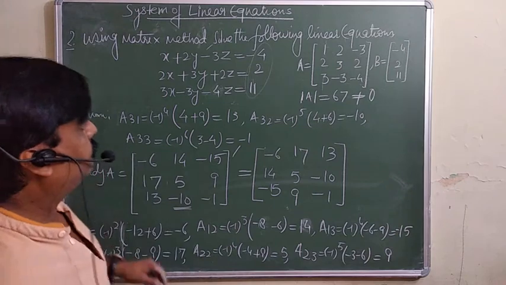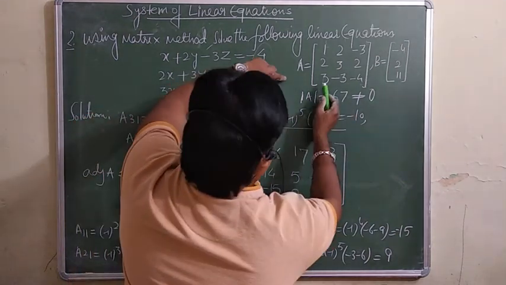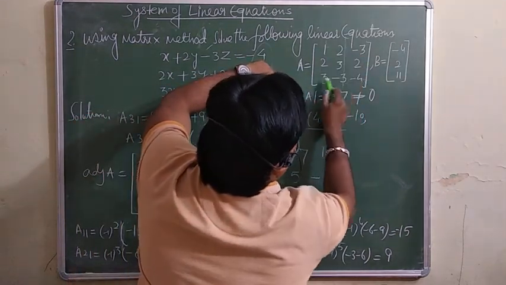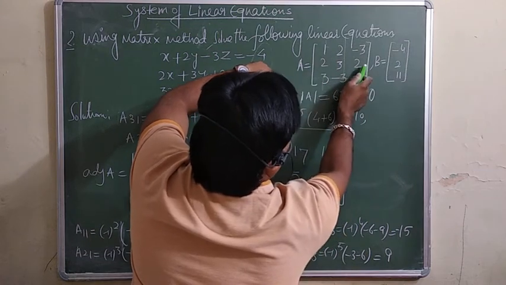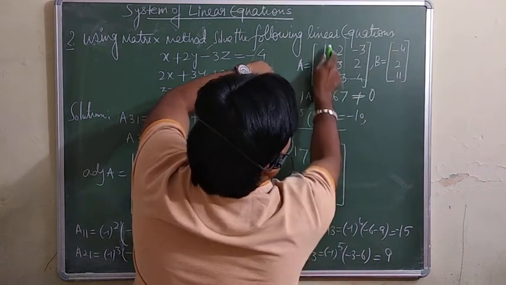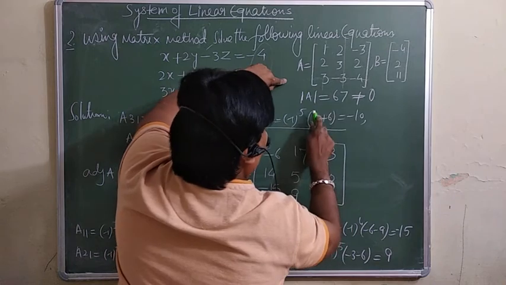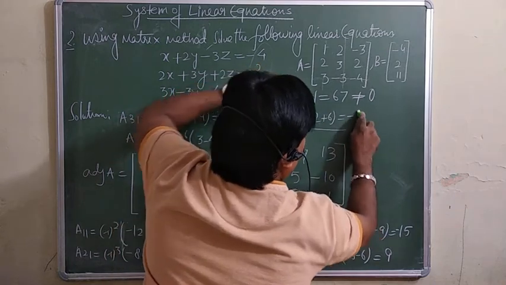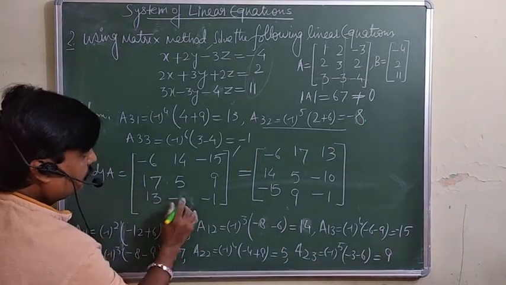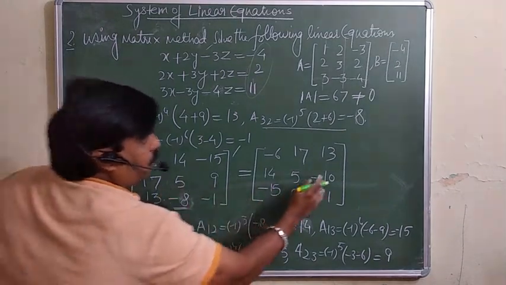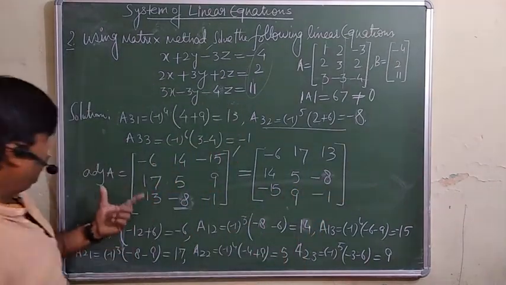Here we made a counting mistake in the third row, second column. That is 2 and 6, sorry, so you will get minus 8. So this is 14 and this is minus 8. This is your adjoint A.